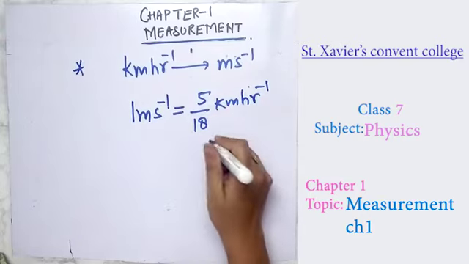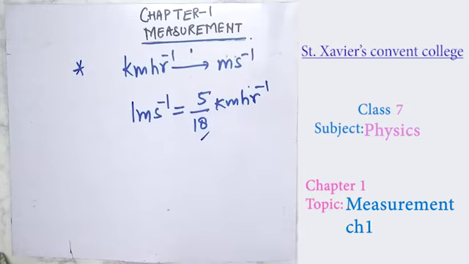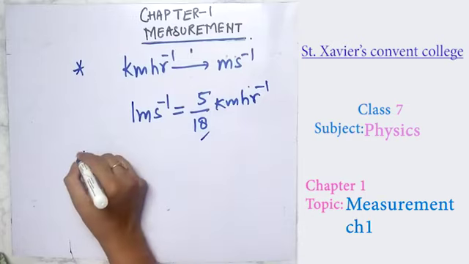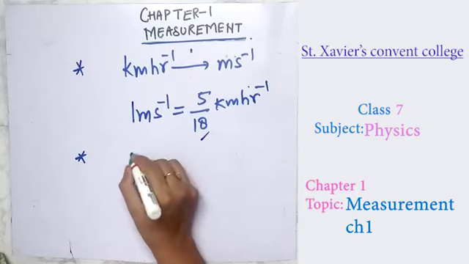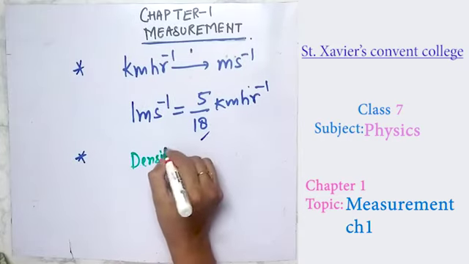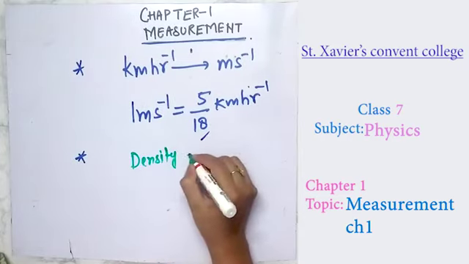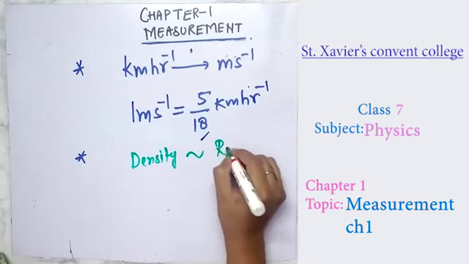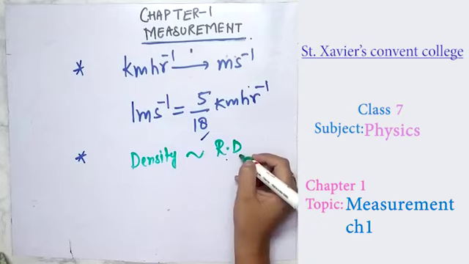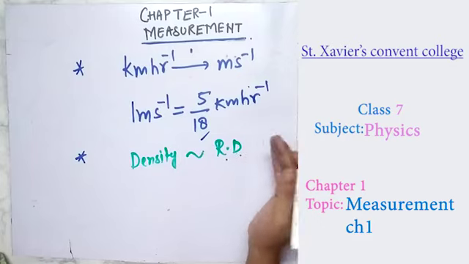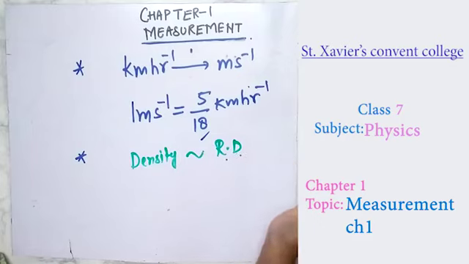Now there is one more topic which I forgot to tell you: what is the difference between density and relative density? Density and relative density are almost the same thing. Nothing changes, but relative density is taken with respect to comparison with water at 4 degrees Celsius, and density of a body tells about mass upon volume.